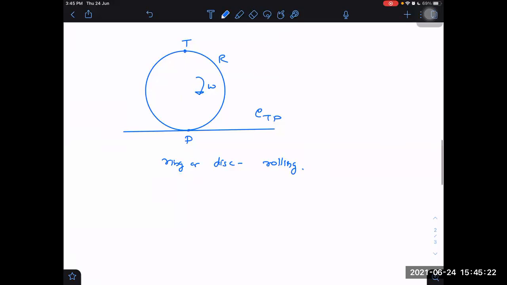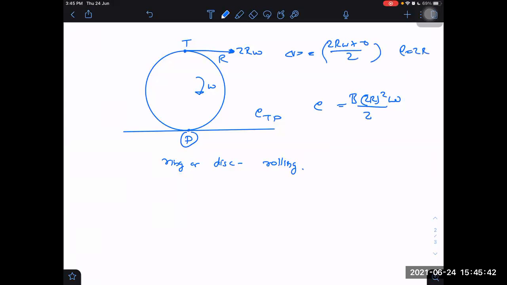Normally the formula is B L square omega by 2. In place of L, it is 2R, so B into (2R) square omega by 2. That is enough. This velocity is 2R omega. What is the average velocity? Average velocity will be (2R omega plus 0 at the bottom point) divided by 2. This is V average. And the length here is 2R. And the magnetic field and all these are mutually perpendicular.